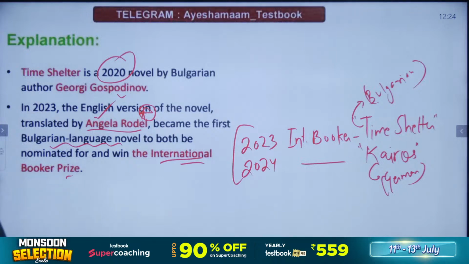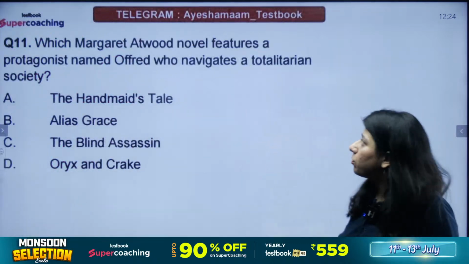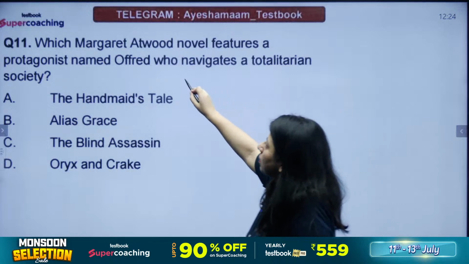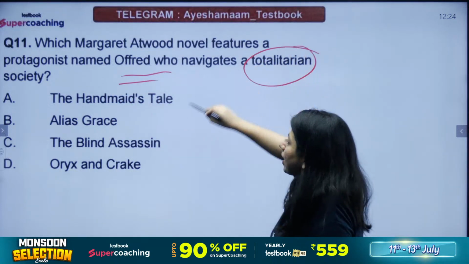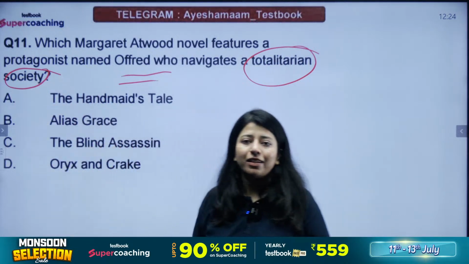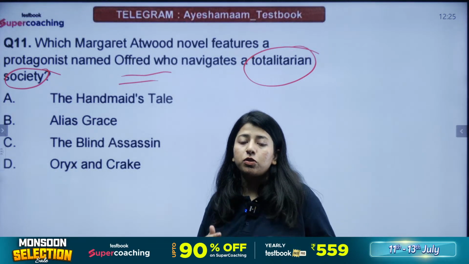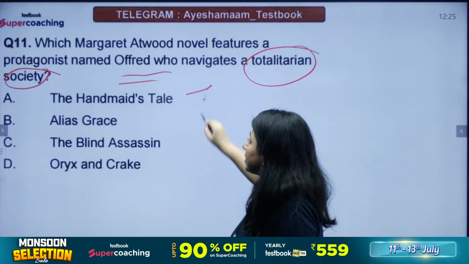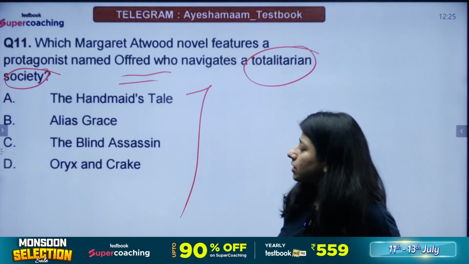Chaliye, next question. We come to the next question. The next question says, which Margaret Atwood novel features a protagonist whose name is Offred and she navigates through a totalitarian society? It's a dystopian novel by Margaret Atwood. We have a character named Offred, and she makes her way through a totalitarian society. Is it The Handmaid's Tale? Is it Elias Grace? Is it The Blind Assassin or Oryx and Crake?